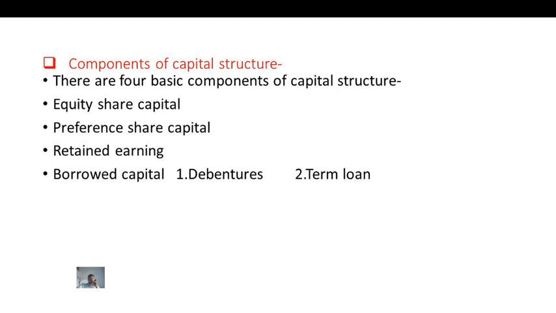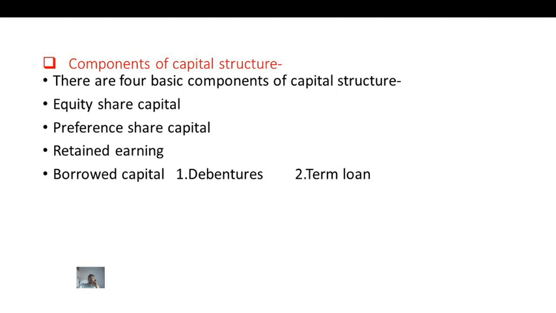Debentures. Debentures create debt on the company. There are various types of debentures: secured debentures, unsecured debentures, convertible debentures, and non-convertible debentures. Term loans, bonds and deposits are also borrowed sources of capital.